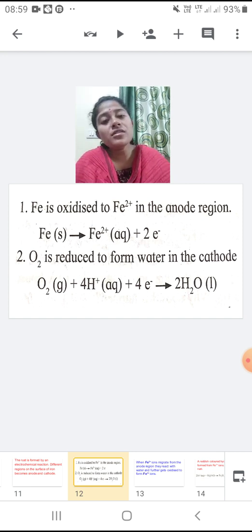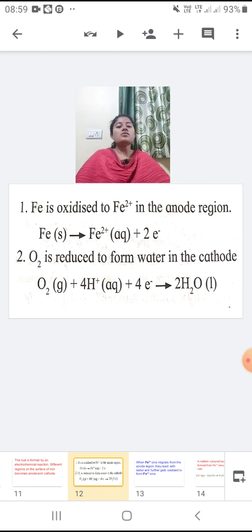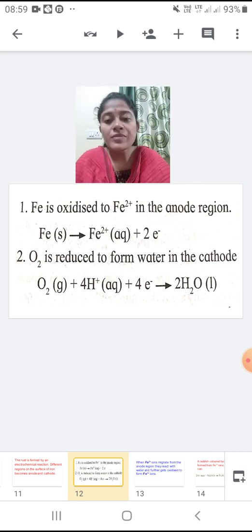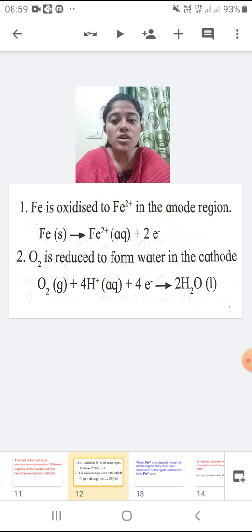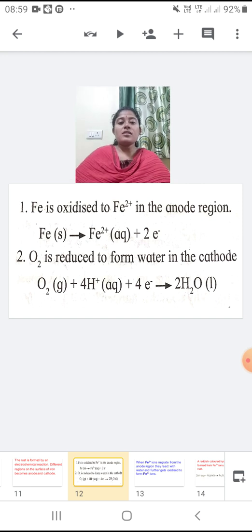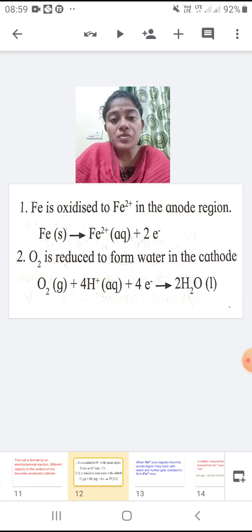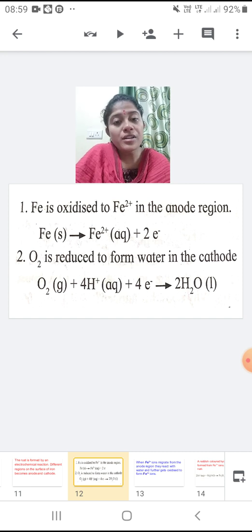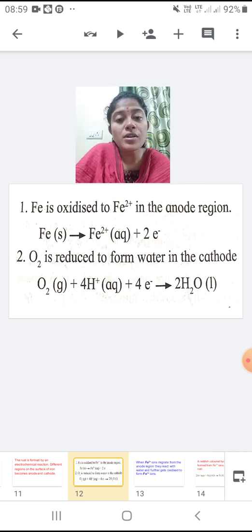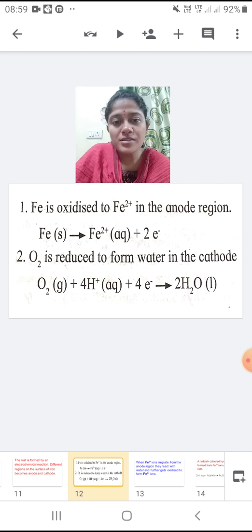Somewhere on the iron surface a cathode region is also formed, and there the oxygen which is present in the atmosphere, the atmospheric oxygen, is reduced to form water in the cathode region. If you remember the definition of reduction, that was gaining of hydrogen, isn't it?